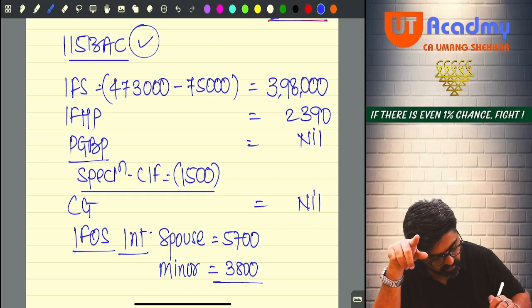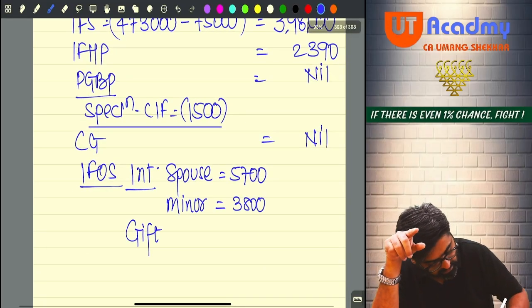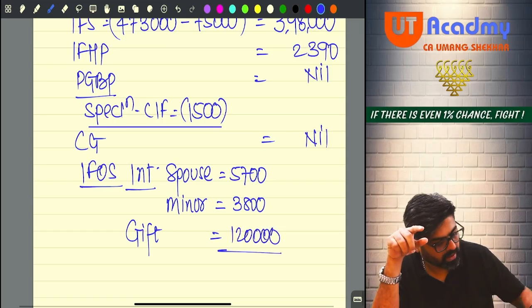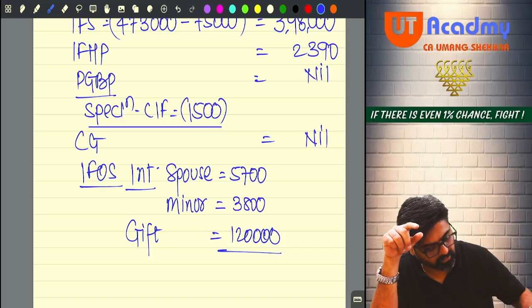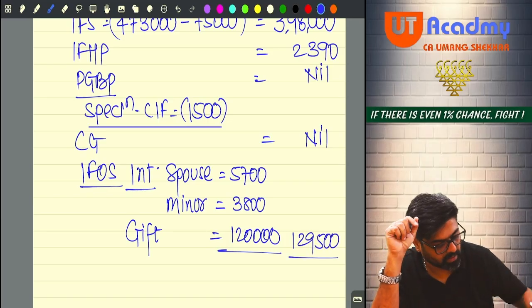Okay. Now gift, the entire 1,20,000 will be taxable. So your IFOS will be 5,700 plus 3,800 plus 1,20,000. It will be 1,29,500.